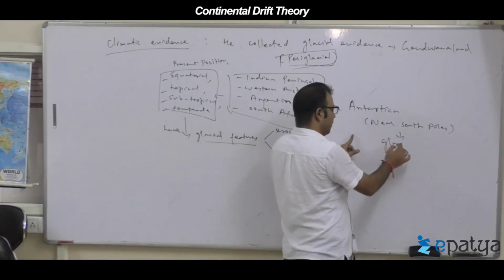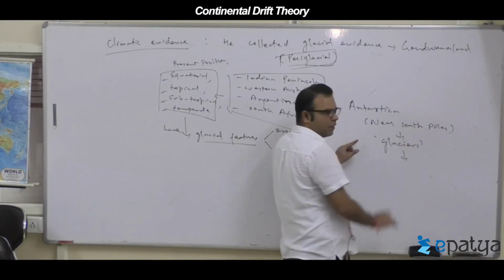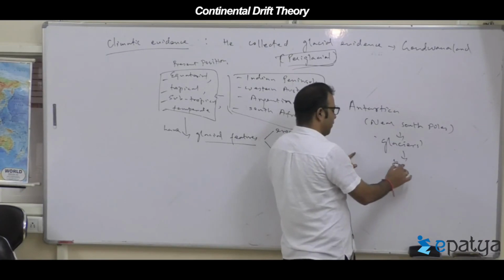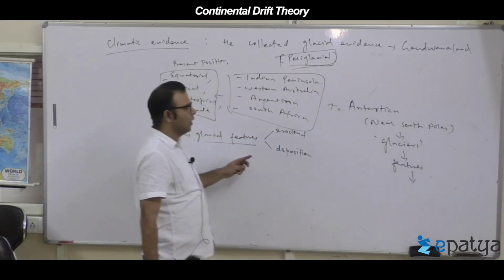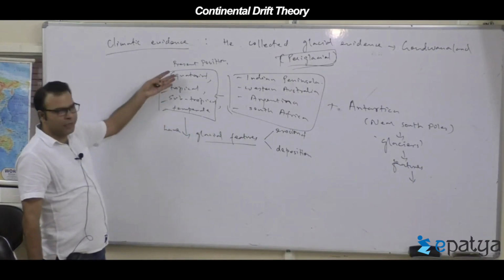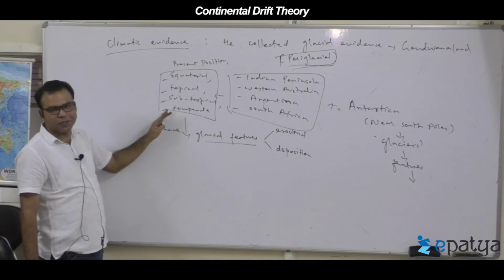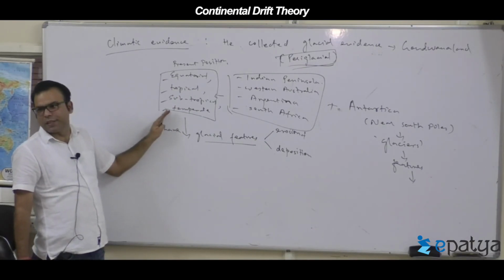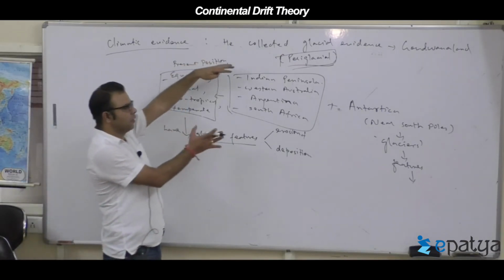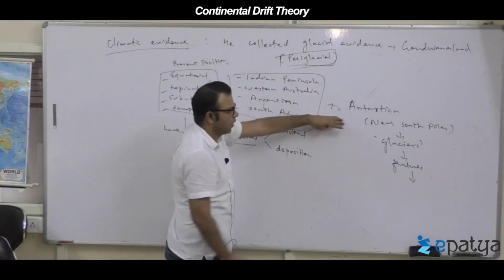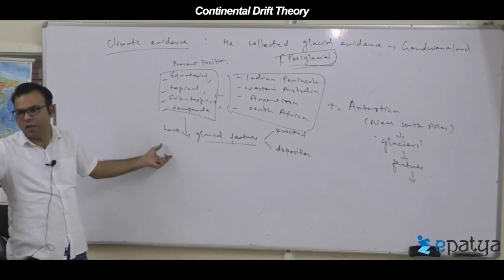During that time they had glaciers and all the features developed. Later they separated and reached equatorial, tropical or subtropical latitudes. Is that clear, everyone? This situation is only possible if all the land masses were together with Antarctica near the South Pole. So Gondwana is a reality.